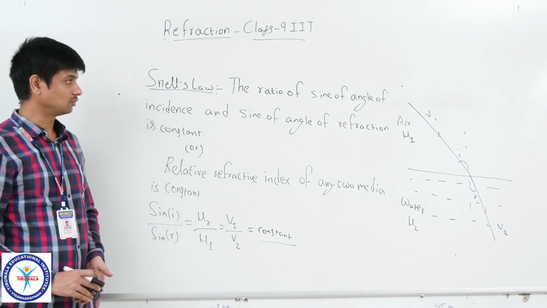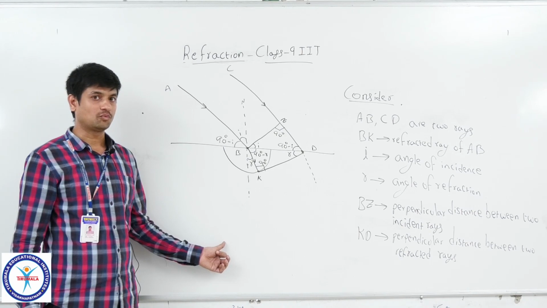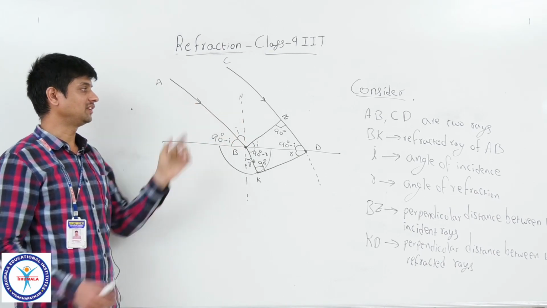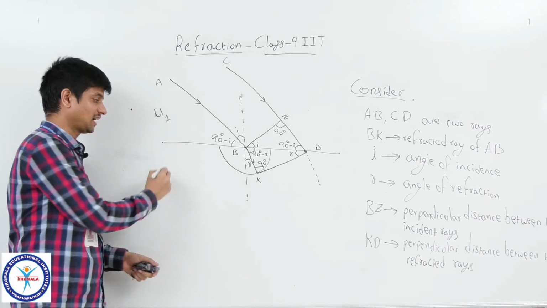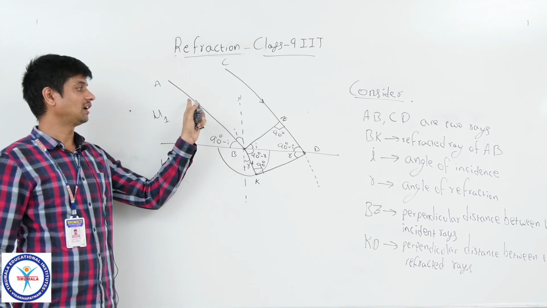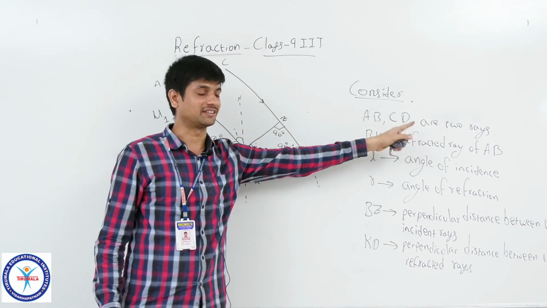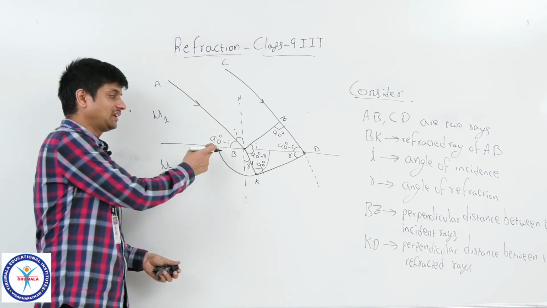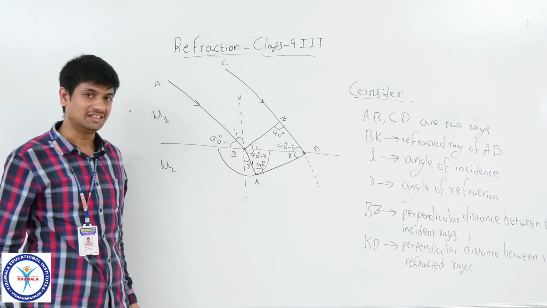Now we are going to prove this Snell's law by using geometry. Here we are going to give the geometrical proof of Snell's law. Look at this. I assume two rays are going from one medium which has the refractive index mu1 to another medium with refractive index mu2. I have taken two rays AB, CD. AB, CD are the two incident rays, and you can see from B, if it enters into the second medium, it forms the spherical wavefront. What do we call it? Spherical wavefront.